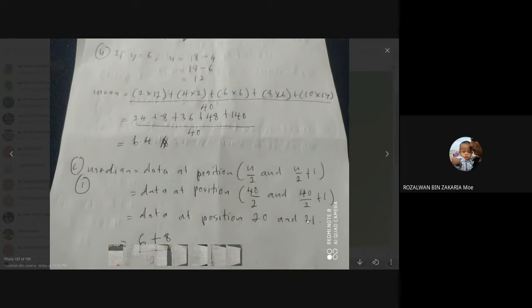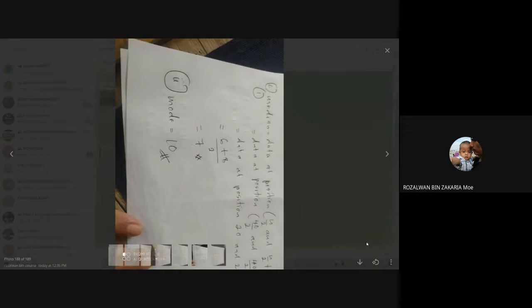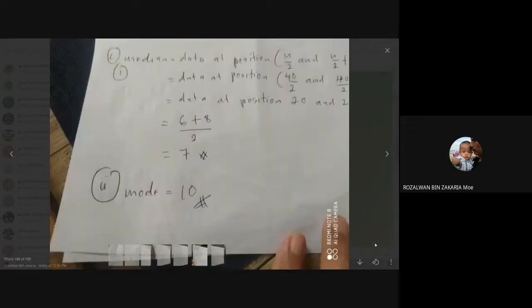If you refer to the table there, the data at position 20 and 21 is equal to 6 and 8. So to find the median, it equals 6 plus 8, you divide by 2. Right, so you will get the answer, which is equal to 7. Okay, this one is the answer for the median.